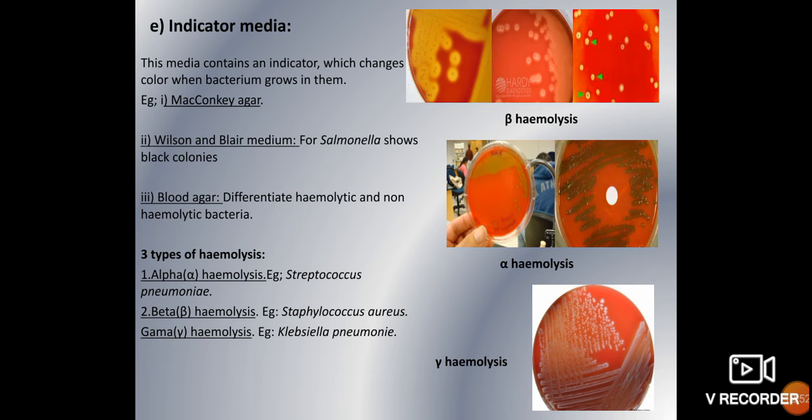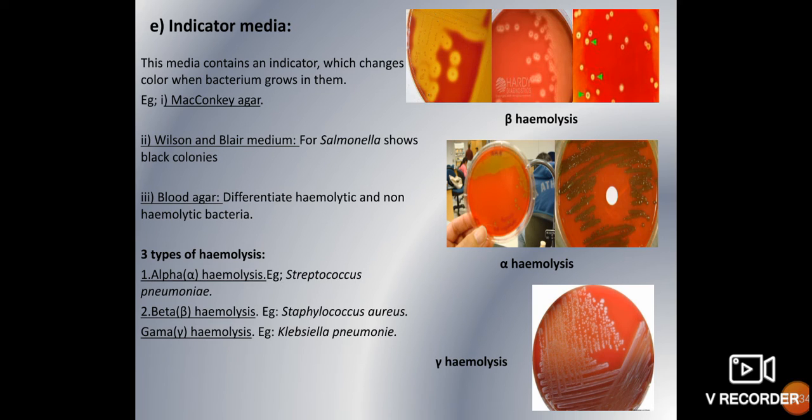Next, indicator media. Indicator in the sense that some kind of indicator is added in the media. This helps differentiate the bacteria by giving different colors. So both are almost the same, differential and indicator media. The differential media also gives different colors based on the presence of indicators. This is another term we can use to differentiate the bacterial colonies. For example, once again, MacConkey agar: because it has a neutral red indicator, you can differentiate the bacteria into LF, that means lactose fermenter, and non-lactose fermenting bacteria.